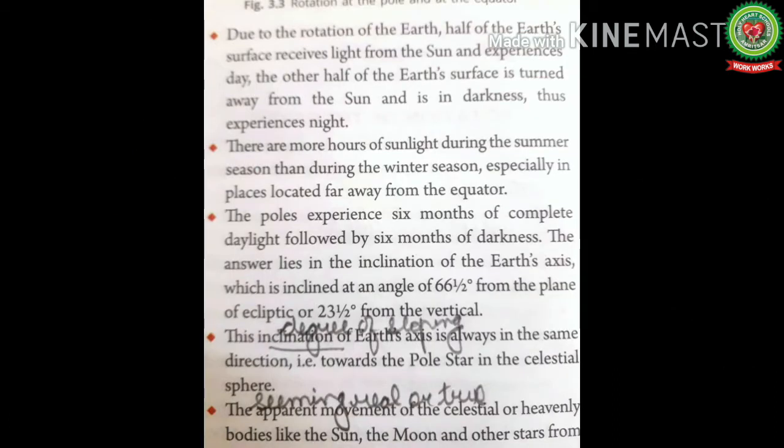This inclination, meaning the degree of sloping of the earth's axis, is always in the same direction, that is, towards the pole star in the celestial sphere. This we have already discussed in the starting.